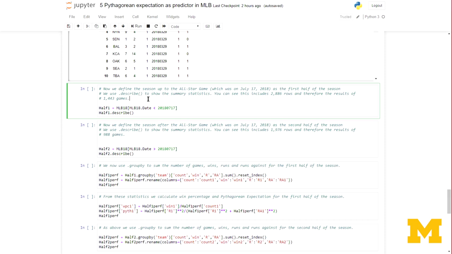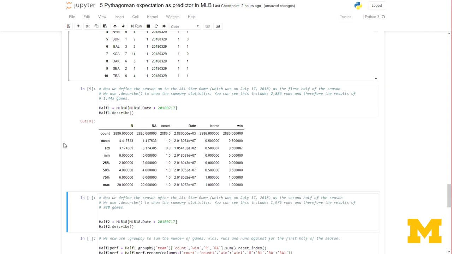20180717. And then I'm going to use a command we haven't seen yet, .describe, to show you what that data looks like. So .describe shows you, if you look across the top, it gives you the count.